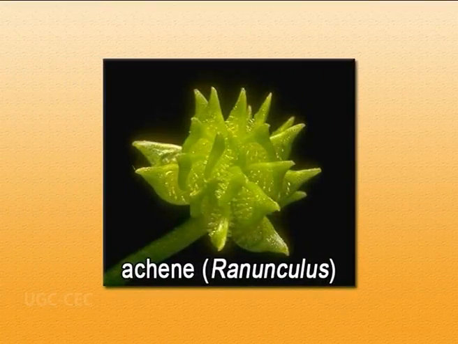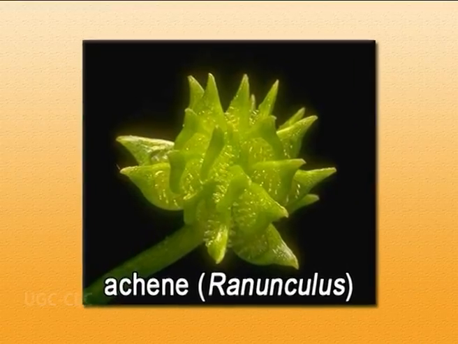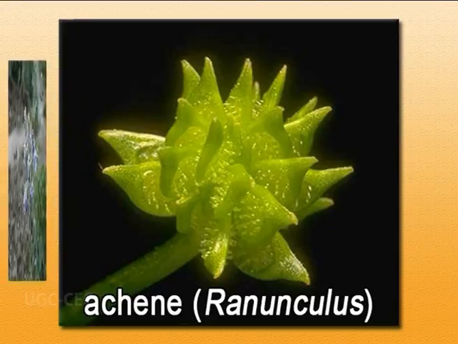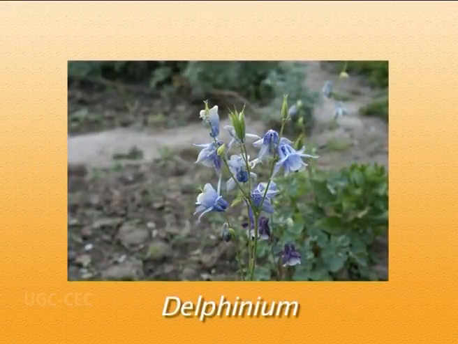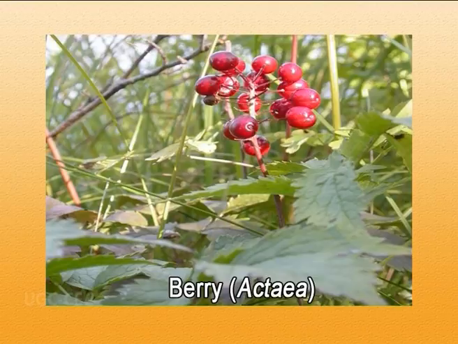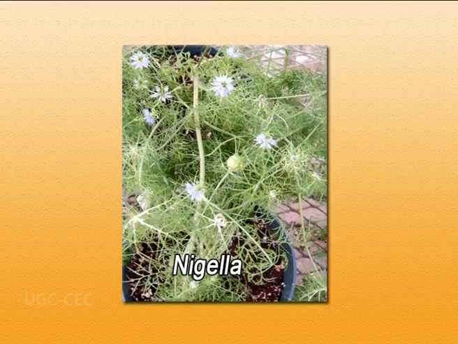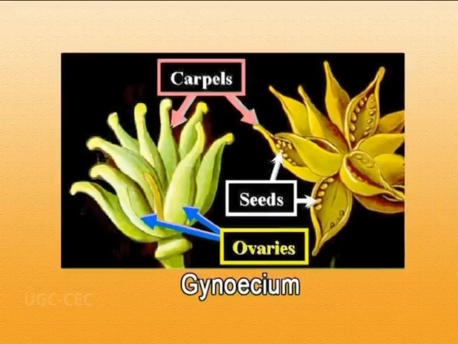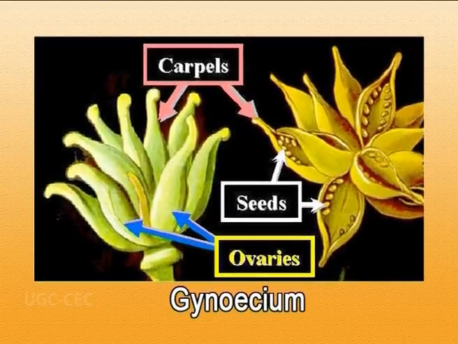Coming to the actual part, ultimately the fruit. Fruit here is usually an achene, as is the case in the type genus, that is Ranunculus. In some cases, it is also a follicle type of fruit, as we have in Delphinium. Or it can be a berry in case of Actaea, or rarely it can be a capsule, for example in Nigella. Inside the fruit we have seeds. Seed here has a small embryo, and endosperm is present.